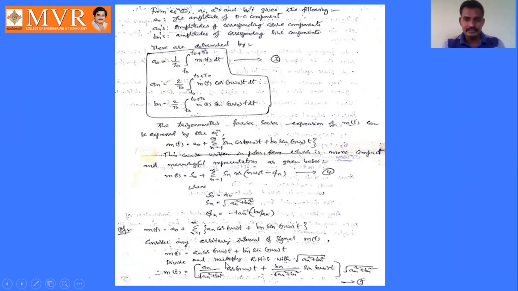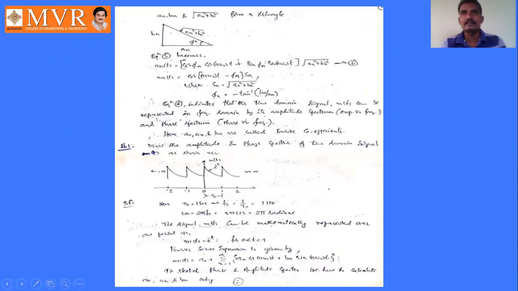Okay, and this is the proof for this polar form. We are taking the basic arbitrary signal m of t as an cos n omega naught t plus bn sin n omega naught t. Divide and multiply this right hand side by square root of an square plus bn square, so that it will become equation number 5. After that, we are considering the right angle triangle with sides an, bn, and square root of an square plus bn square with phase angle phi n.